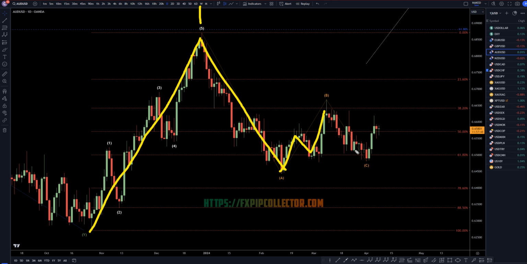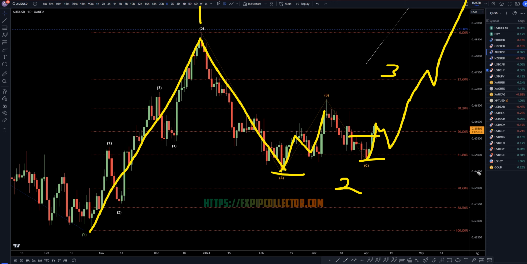Now, whether or not this wave 2 is over, to me, it looks like it's over. We definitely got a very impulsive move up. We got a break of structure. The wave C did not take out the low of wave A, but that does not have to happen. It doesn't always take out the low. If this really is the end of a wave 2, then this should be going up now for a wave 3 and starting a brand new uptrend.